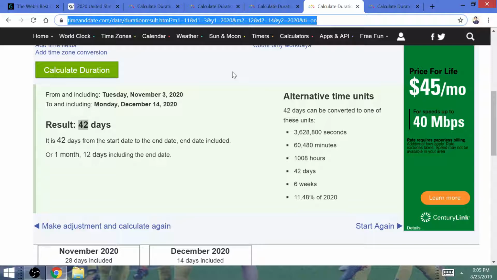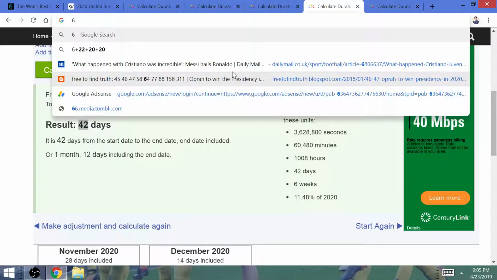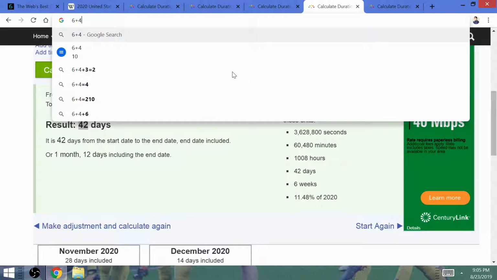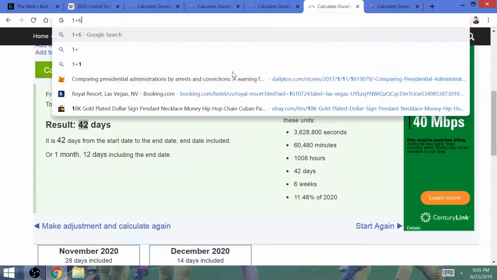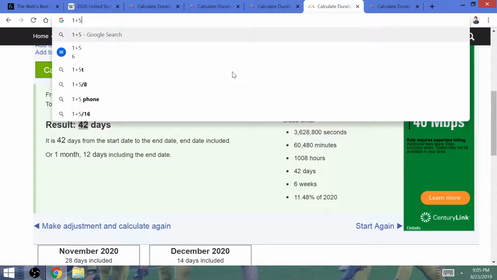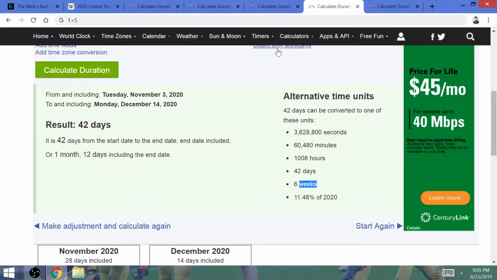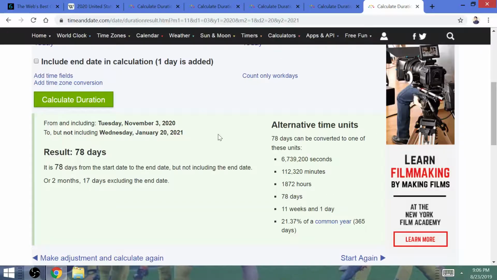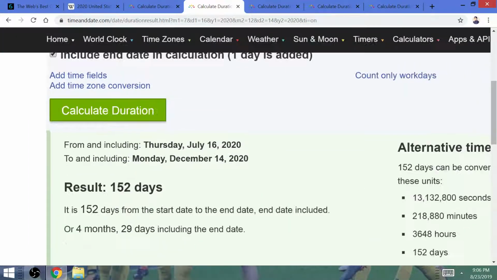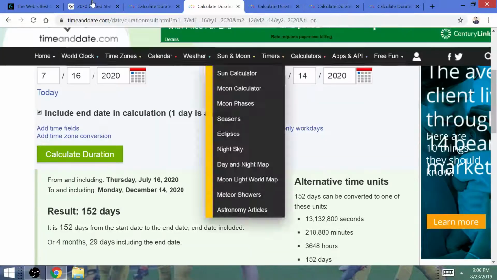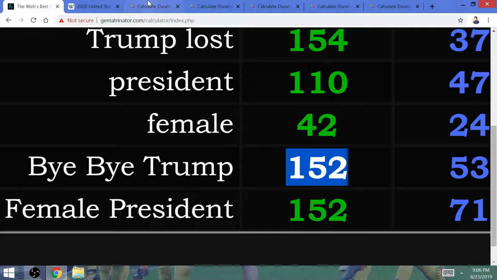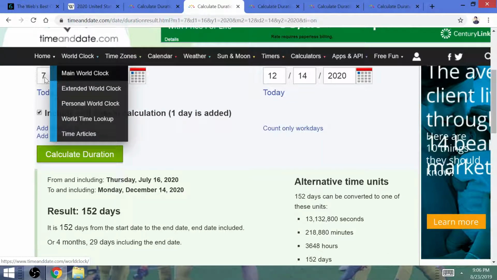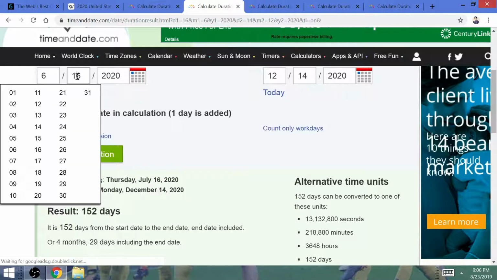Elizabeth Warren's birthday is June the 22nd, 22 adds up to 4, and 1949 is a 23 year that adds up to 5. Notice how it is 15. That is a 6 year. Warren's a 6th life path. 6 weeks after the election, she is going to be selected by the Electoral College. And this is why the Electoral College is going to meet and elect Elizabeth Warren 152 days. This is a script. Female president, bye-bye to the pussy grabber and the racist. That is the script of the election.